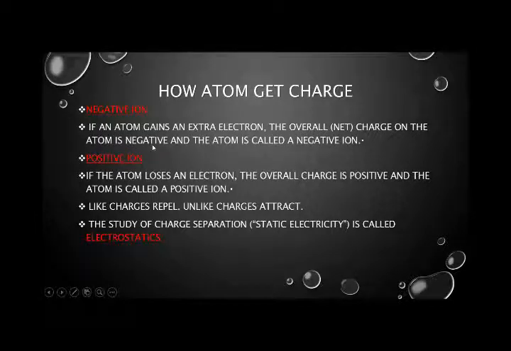So why does it get a negative charge? Because the number of electrons has increased, and due to the increase in the number of electrons, it gets a negative charge. And when the atom gets a positive charge, if the atom loses an electron, the overall charge is positive. And how is it positive? Because the number of protons has increased and the atom is called a positive ion. Okay. So the study of these charge separations is called static electricity or electrostatics.